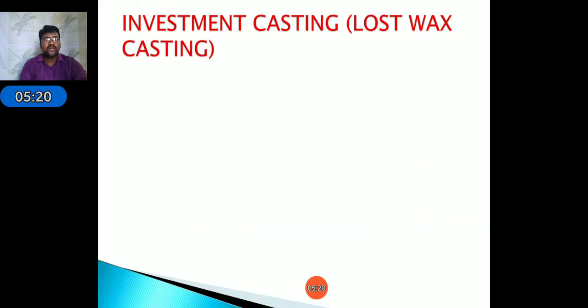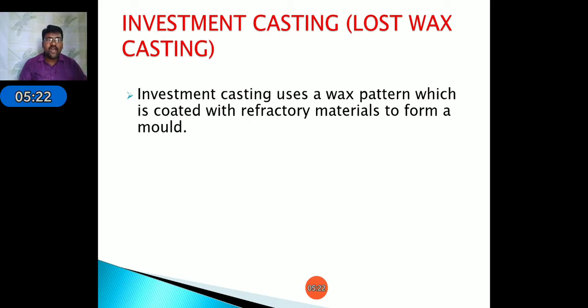Here the investment casting uses a wax pattern which is coated with refractory material to form a mold. First we prepare a pattern using the wax material. After that it is dipped into a slurry, which is the refractory material. After that we dry the pattern, and then remove the wax material from the pattern. After that we pour the required material into the mold. We get the required casting object.